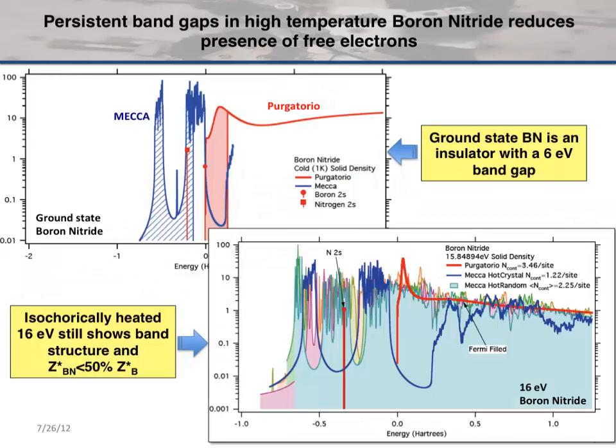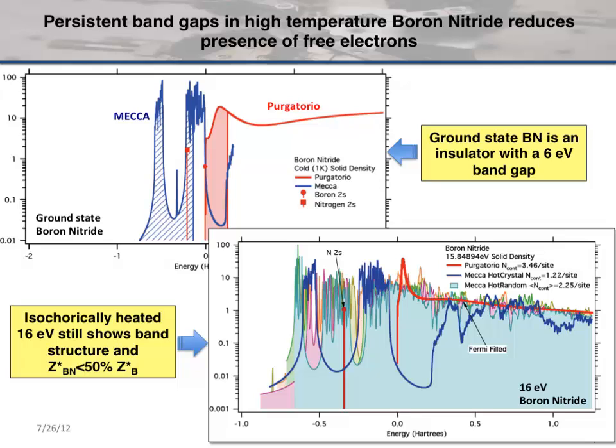When you look at boron nitride, things are a lot different. The ground state of boron nitride is an insulating state, and it has a fairly wide band gap. When you get it hot, a plasma physics code, which is this ugly red line, predicts a result similar to boron. You should see an ionization of about 3 because everything's hot and there's no real band structure in a plasma.